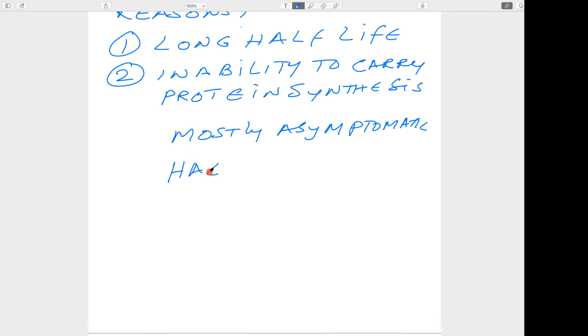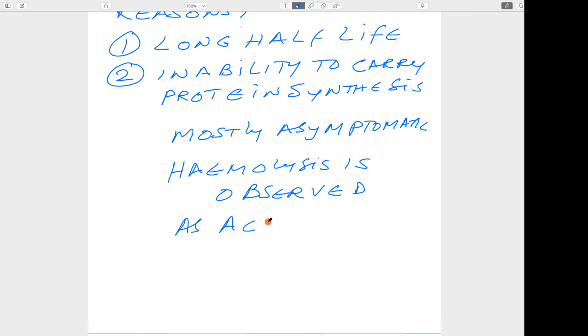Hemolysis is observed as an acute, sudden phenomenon, even though they are mostly asymptomatic.